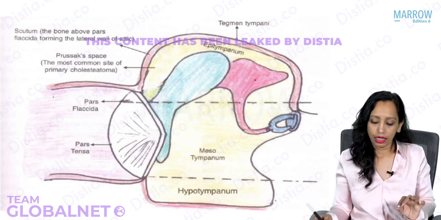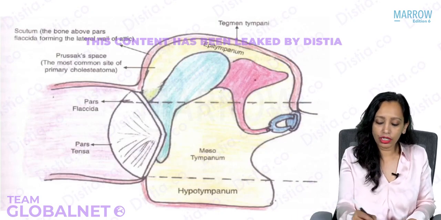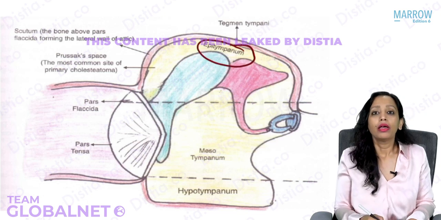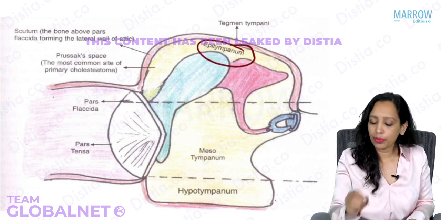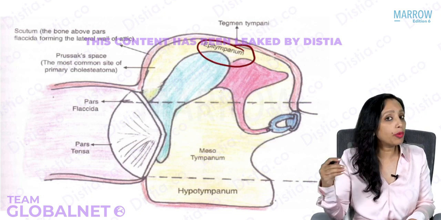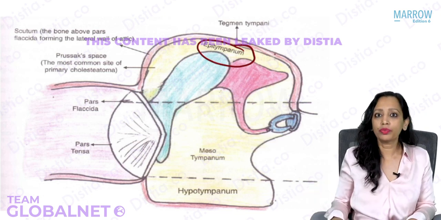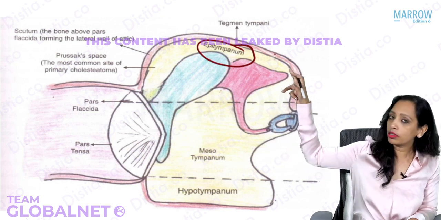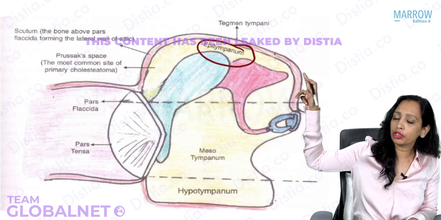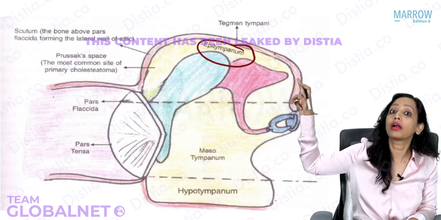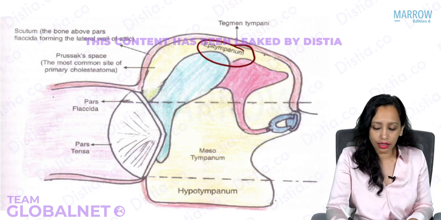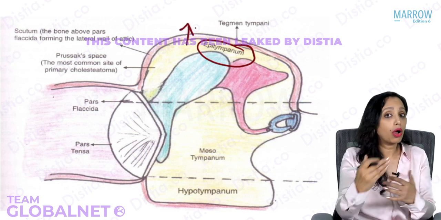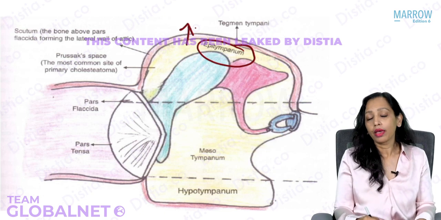Just see here. This is the middle ear cavity that you are seeing. The uppermost part of the middle ear cavity is the epitympanum. Now, where is the aditus present? It is present in the uppermost part of the posterior wall. So here, somewhere on the posterior wall, in the topmost part, the aditus will be present.